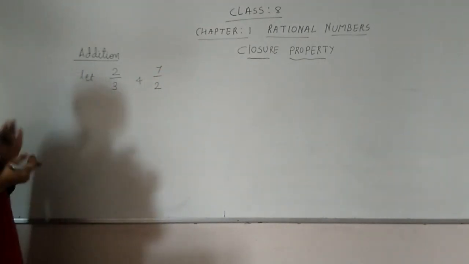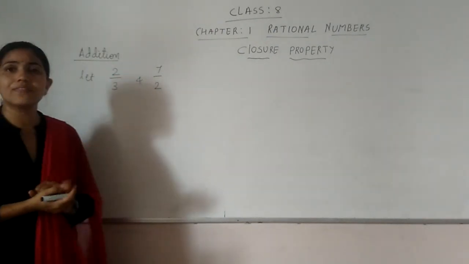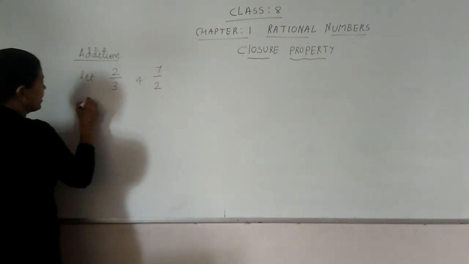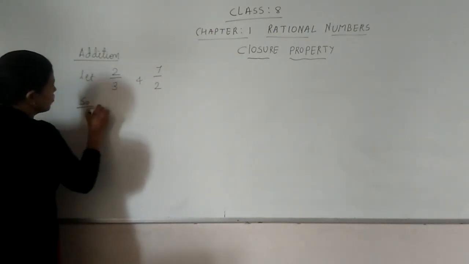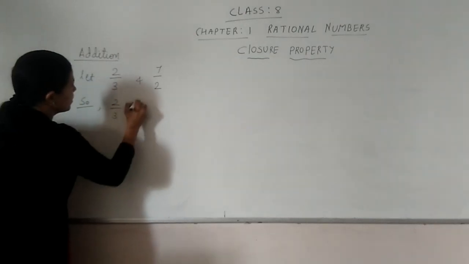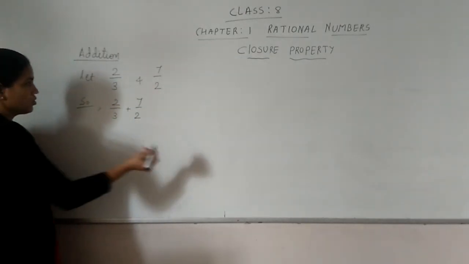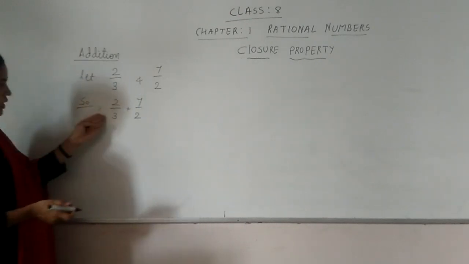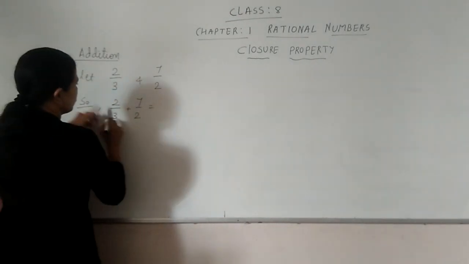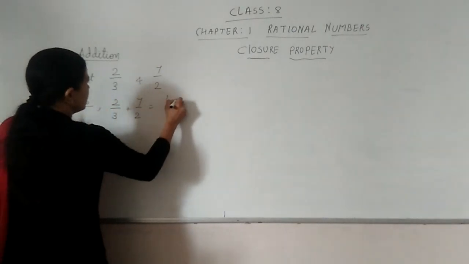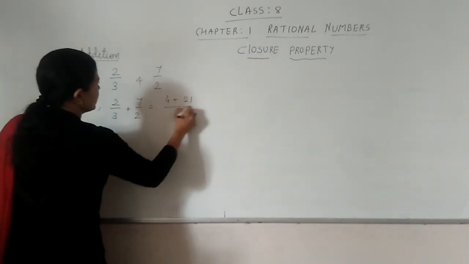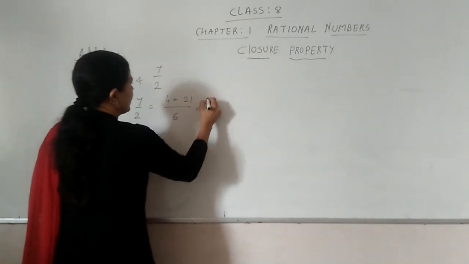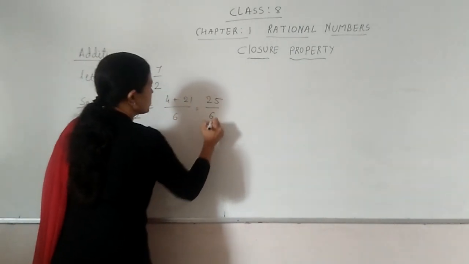Let me add them. We have 2 by 3 plus 7 by 2. You know that you can take an LCM of 3 and 2. So 6 is the LCM. So here we have 4 plus 21 upon 6, that is 25 upon 6.